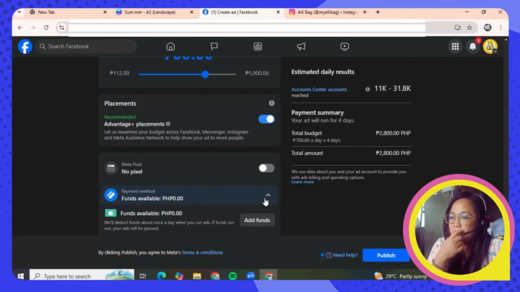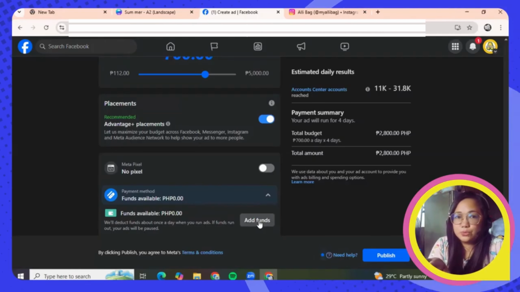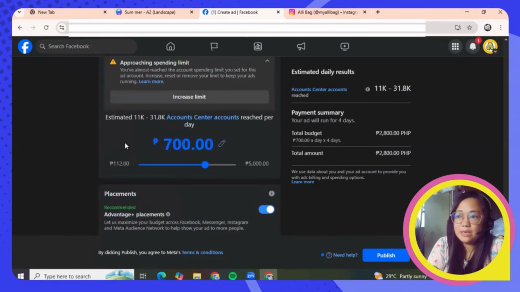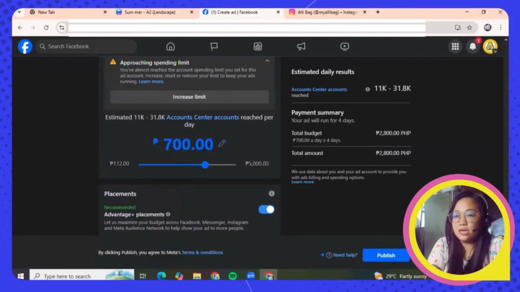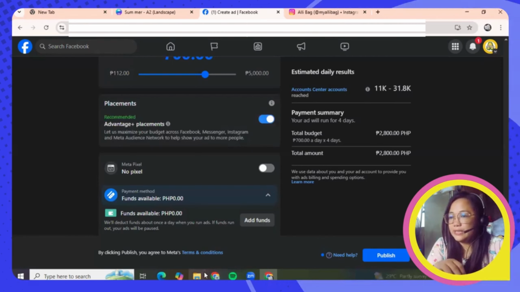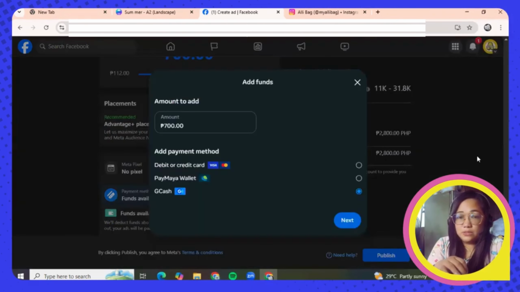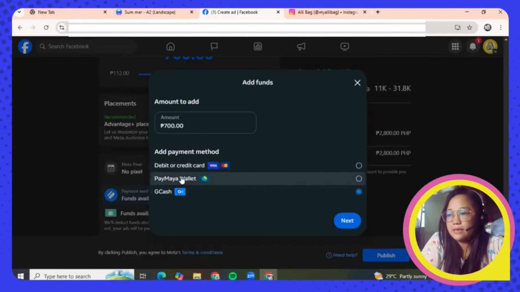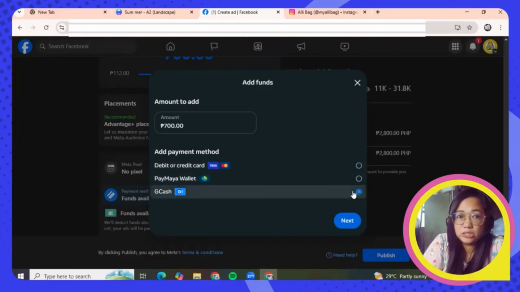Actually, this is where we need to put our payment method, okay, that we are going to use to pay the budget that we allocated for your Facebook ad to run. So let's hit add funds. Okay, so you can choose whatever here, debit card or credit card you can add, Maya wallet or your GCash.